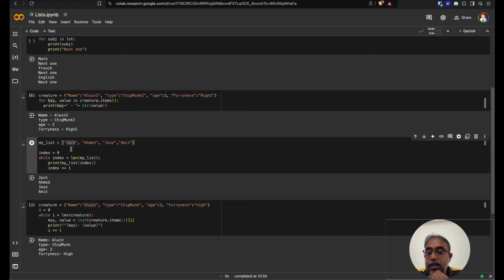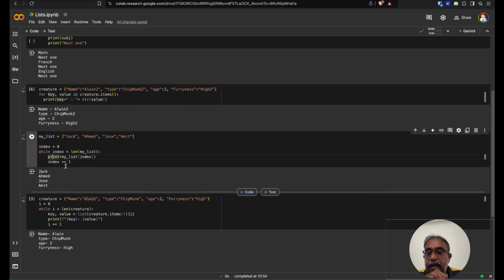So Jack is at position 0, Ahmed is at position 1, 2, and 3. So there are 4, but starting with 0, 0 to 3 are 4 indices. So this is the 0th index, 1st, 2nd, and 3rd. So that's what we have printed here.